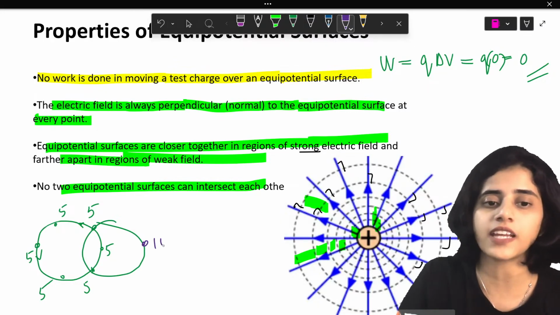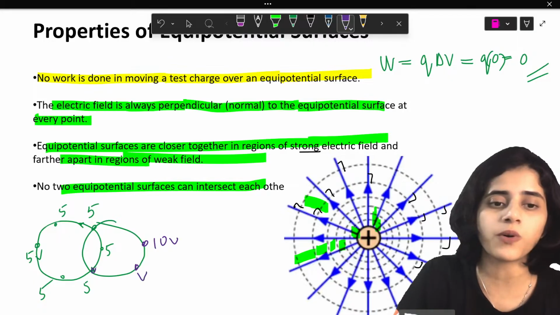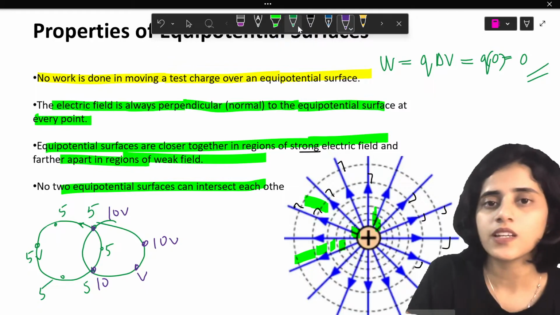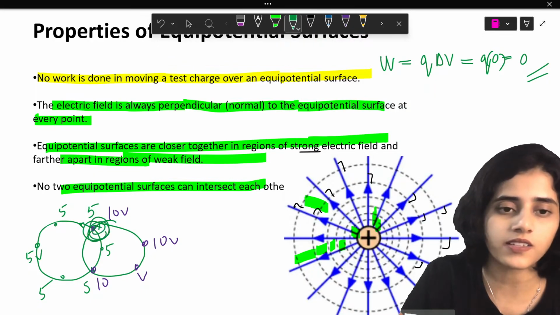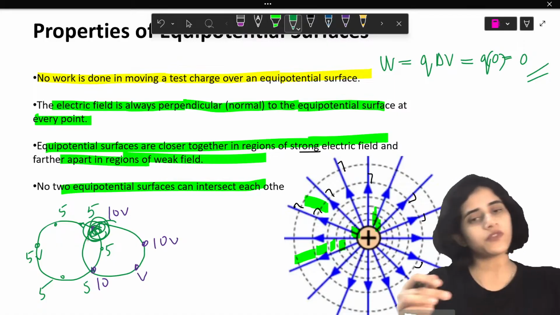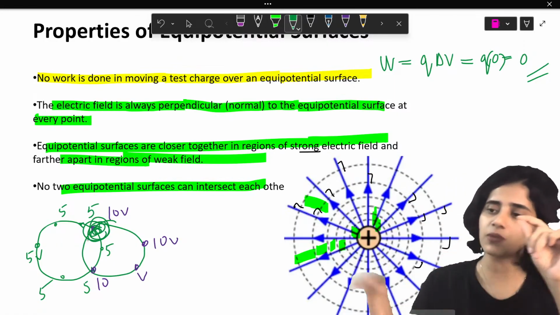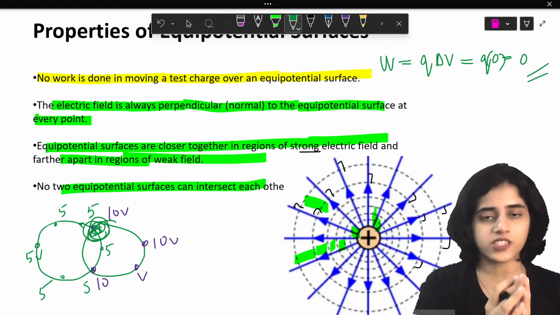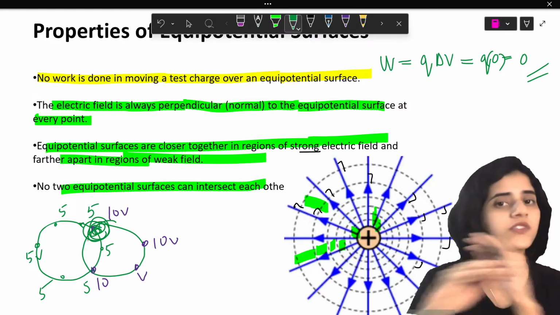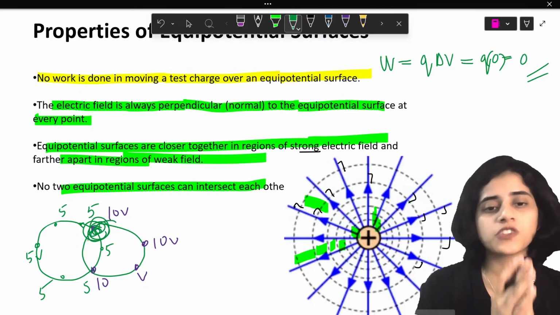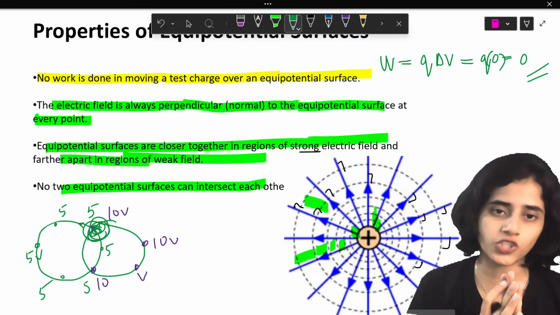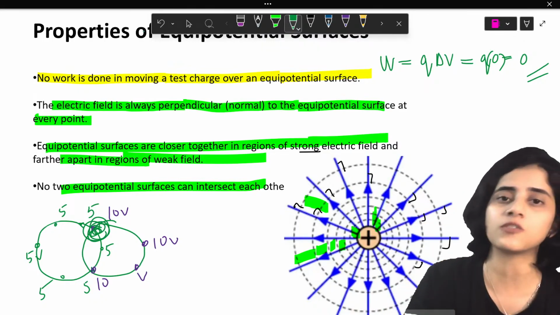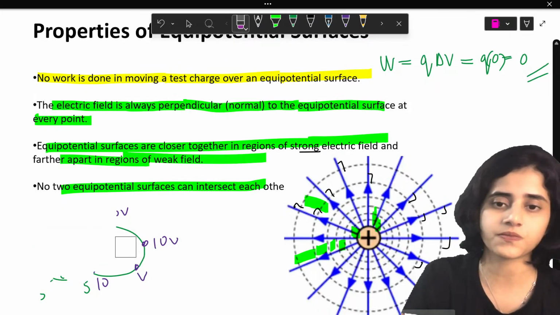And this surface is 10 volts, so every point should be 10. But is that practically possible? If you look at this point, from this circle it has 5, from this circle it has 10. So it is not the same. An equipotential surface should have only one value of potential. So if they intersect, they will have different values of potential, which is not possible.